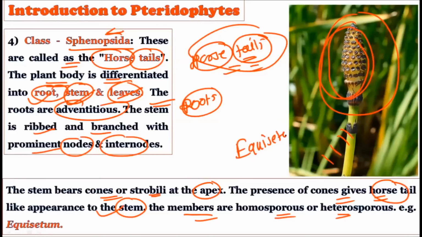Equisetum is the example for these particular pteridophytes, and these Equisetum belong to the Sphenopsida. These are famously called horsetails. Why? Because they show the presence of strobili at the apex of the stem, and this apex of the stem along with the strobili looks like a horsetail, and that is why we are calling them horsetails. An example for this is Equisetum.